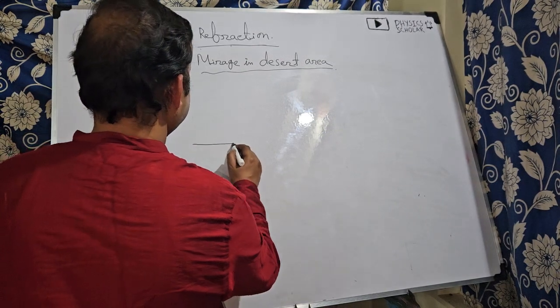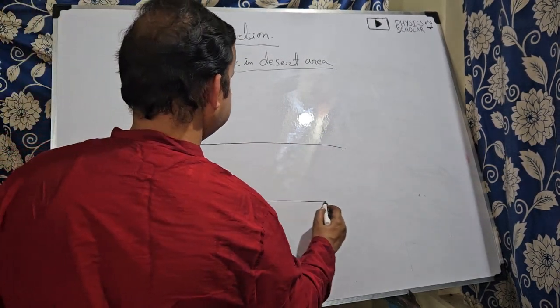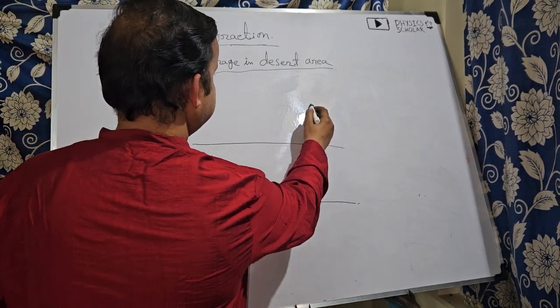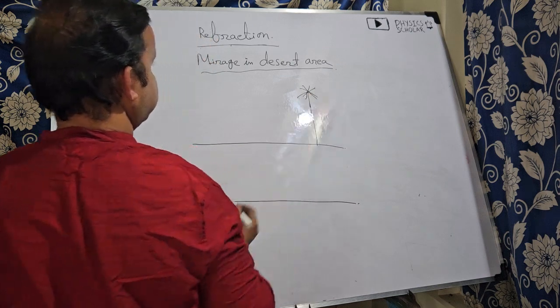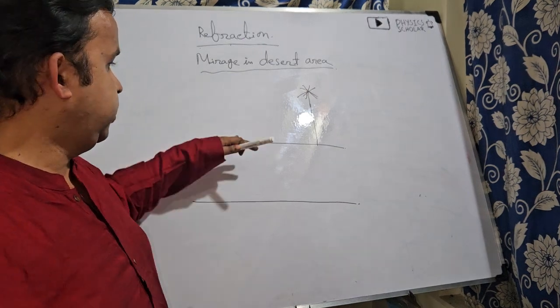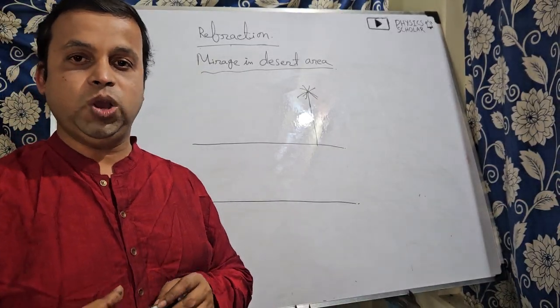So suppose this is the desert area, and suppose this is a tree in the desert area. Now what happens in the desert area during the daytime? The sand will be very hot.